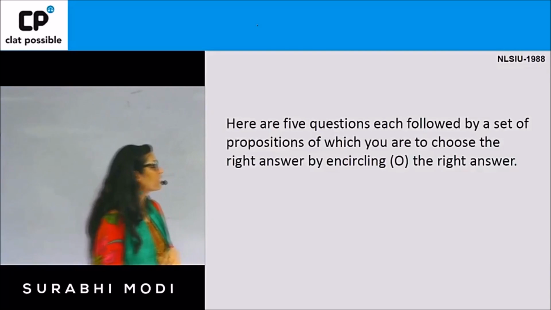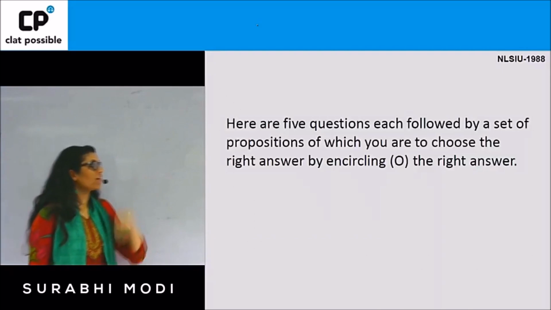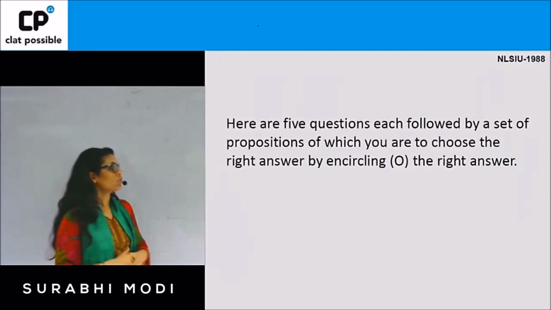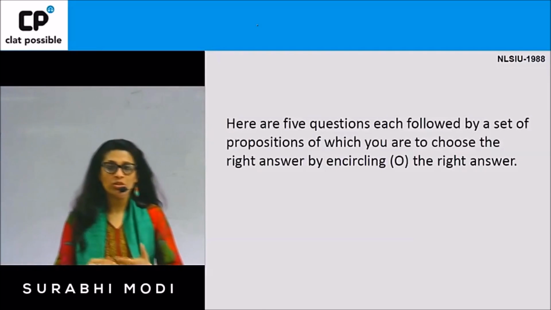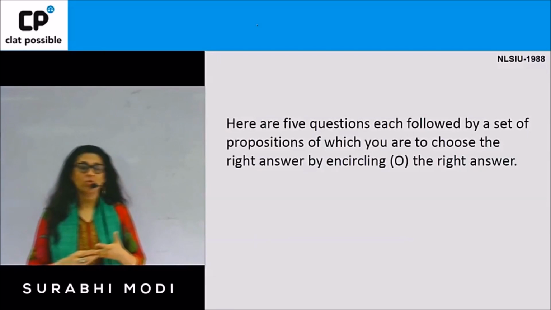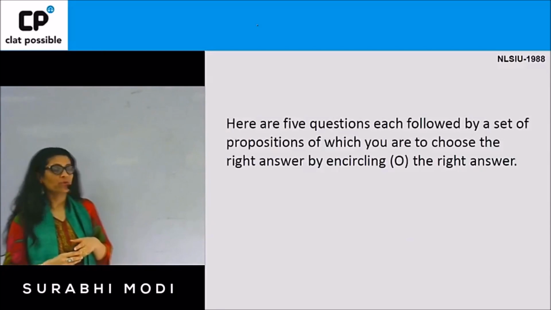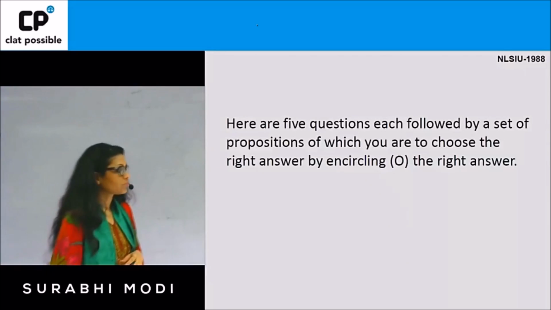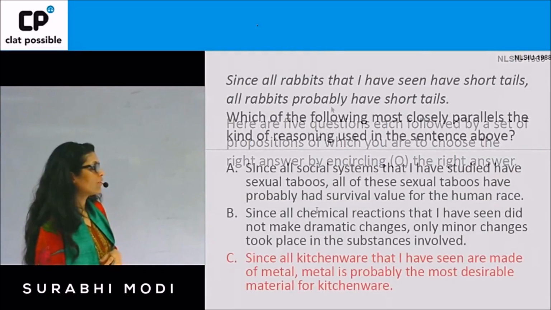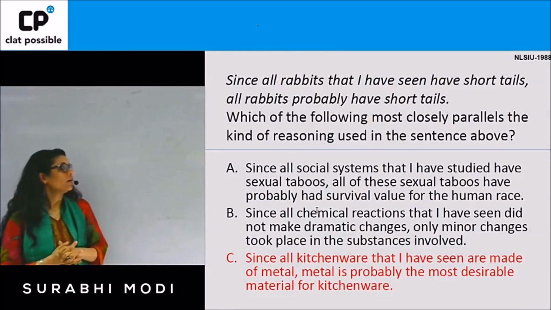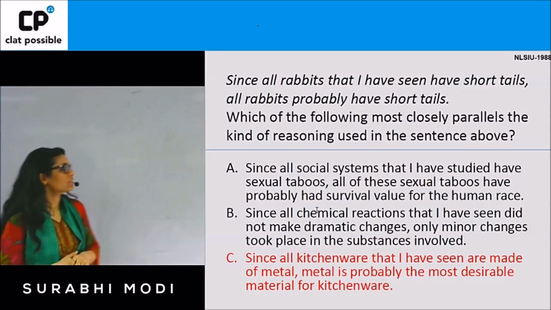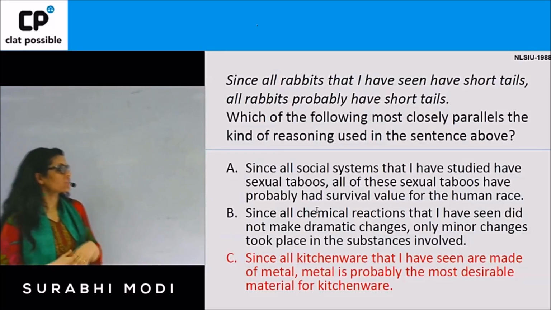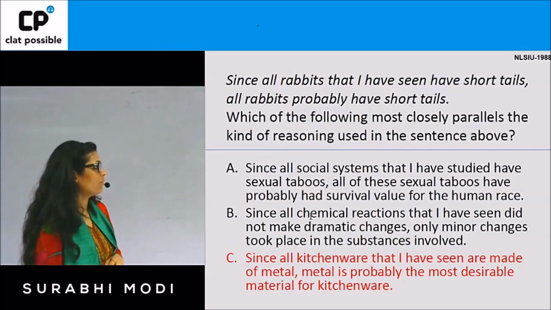So the first set that you can see is of 5 questions, and there are certain propositions which follow. These propositions could be conclusions, assumptions, inferences, any, since the word proposition has been used, and we have to encircle the one which fits most with the thought given in the argument. So let's move on. Alright, the first one is, since all rabbits I have seen have short tails, all rabbits probably have short tails. Now we have to choose an answer which parallels the reasoning given over here.